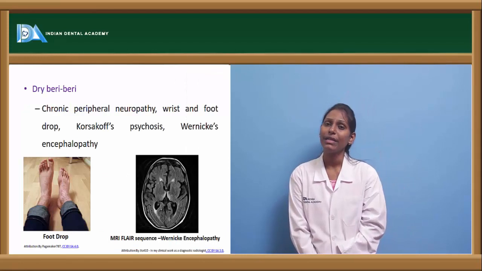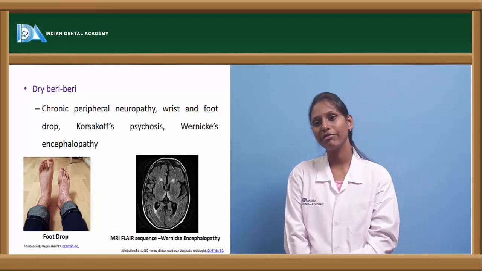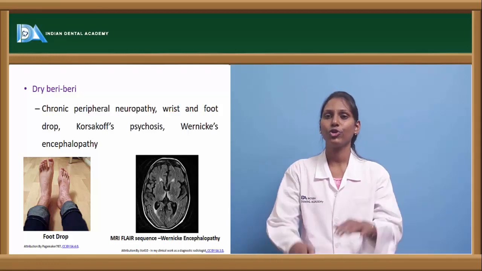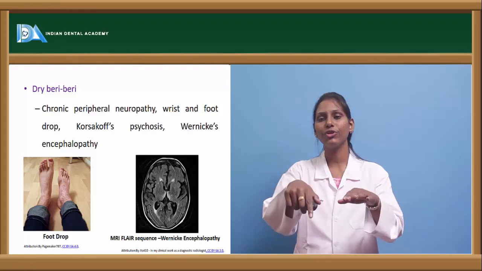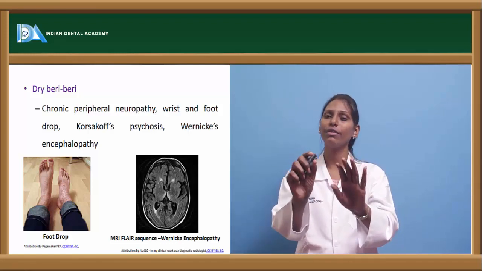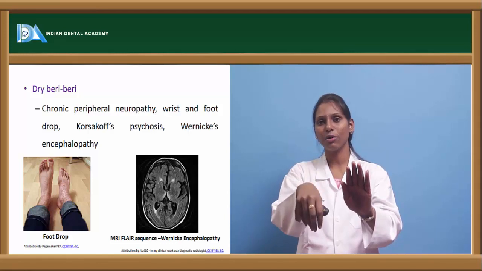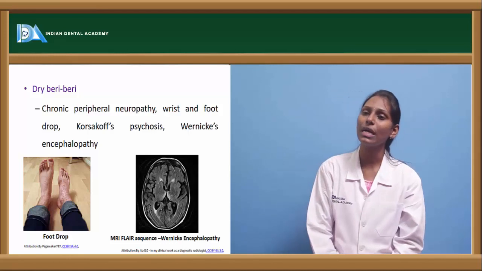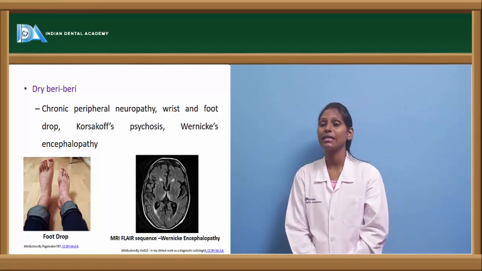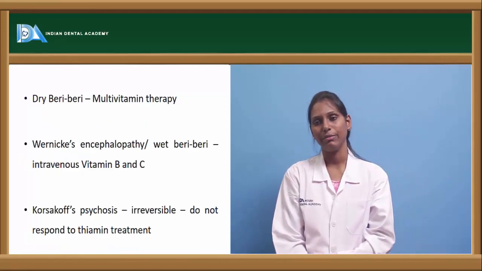Next is dry beriberi, which is more related to neurological conditions. Here we can see chronic peripheral neuropathy, wrist drop and foot drop. As in the picture, there can be foot drop, and even at rest, when we try to hold the fingers or hands like this, there will be an automatic drop. This is because of dry beriberi. We also have Korsakoff psychosis, and Wernicke's encephalopathy is also one of the characteristic features of dry beriberi.